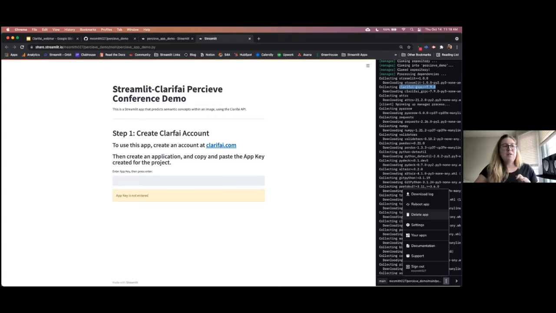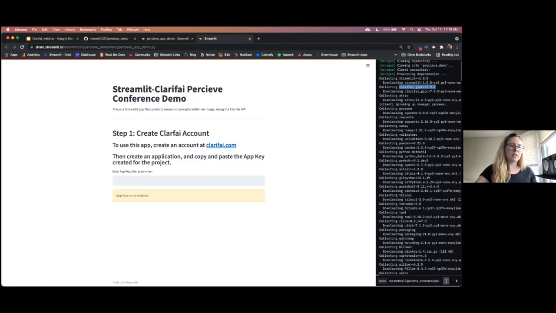So you can delete your app right from here, because if you ever wanted to rotate your apps, you then have an option to access your settings. Here you can access a list of all of the apps that you have deployed if you wanted to be able to manage those for any reason. And of course, a couple of helpful links to the documentation and support.